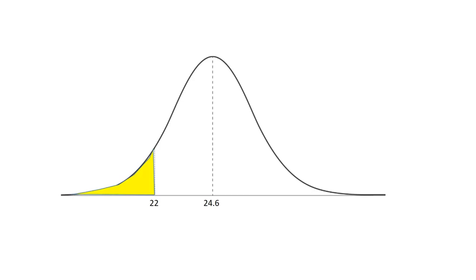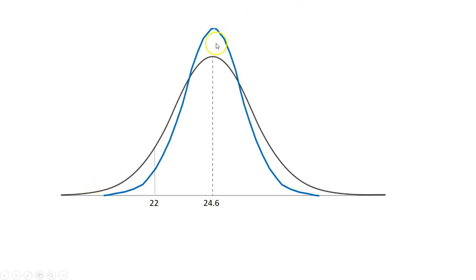But now let's consider the sampling distribution for sample size 8. Like we've talked about in class, the sampling distribution is going to be narrower as the sample size increases. So for a sampling distribution of size 8, it might look something like this, right? More of the sample means are clustered near 24.6, and it becomes more unusual to be further away from 24.6.